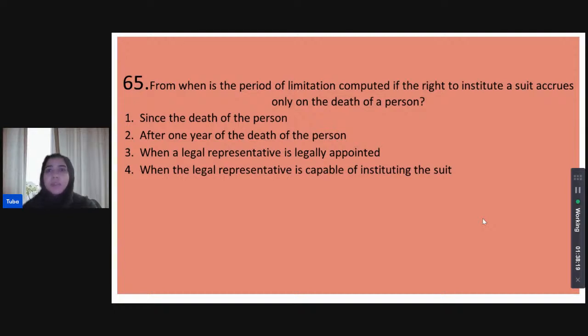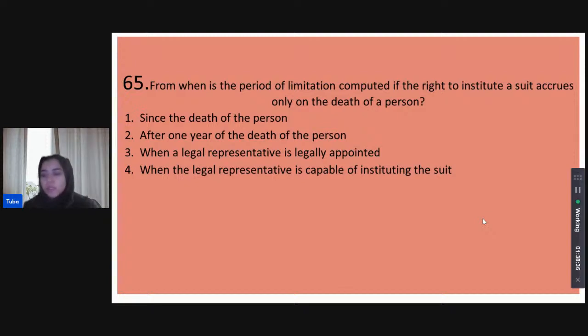So this is in respect to a right to institute a suit which only accrues on the death of another person. Priyanka thinks it is when the legal representative is capable of instituting the suit. That is when the limitation period will start.